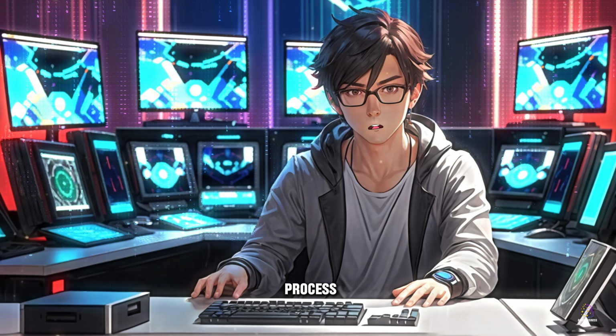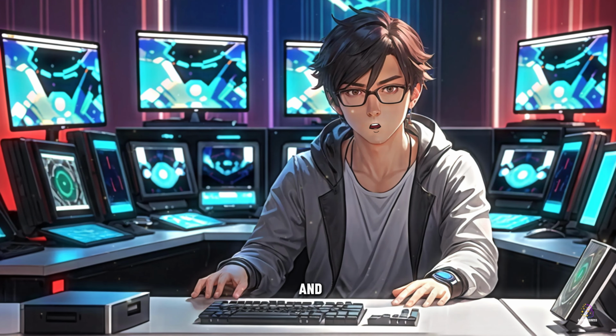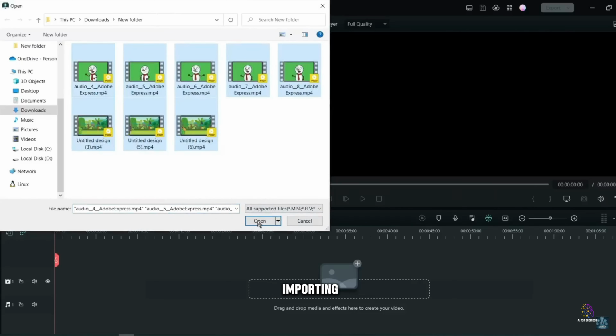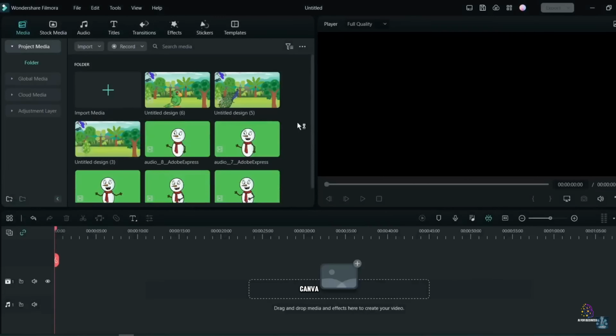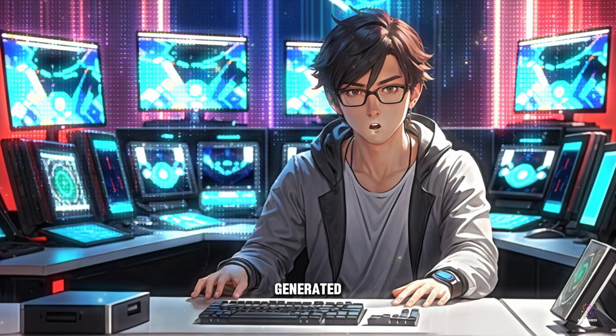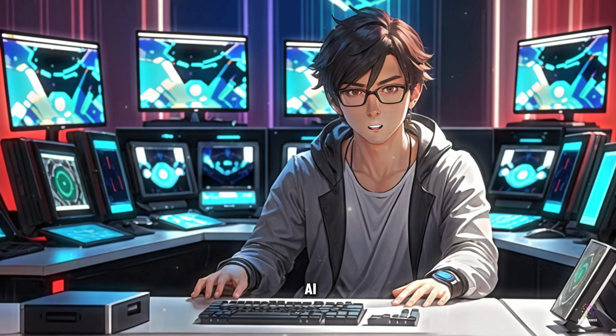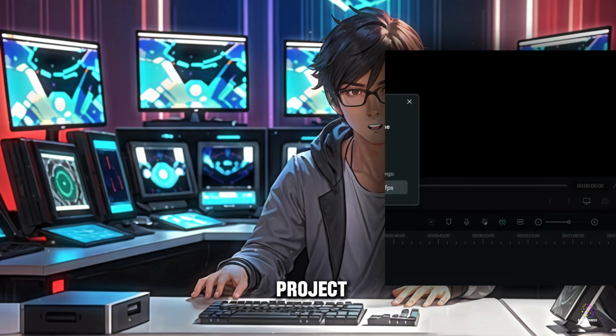Video editing process. 1. Importing videos and audio recordings. We'll start by importing all our animated videos created with Canva, as well as the audio recordings generated in the previous step with Credo AI. Filmora allows us to easily import audio and video files into our project.